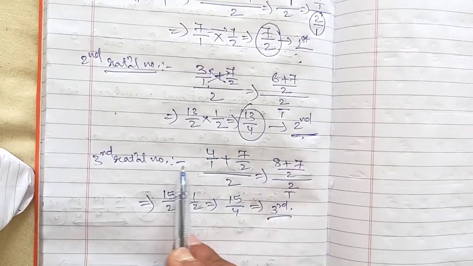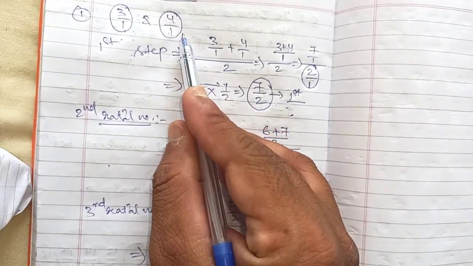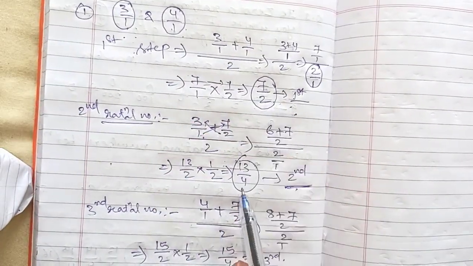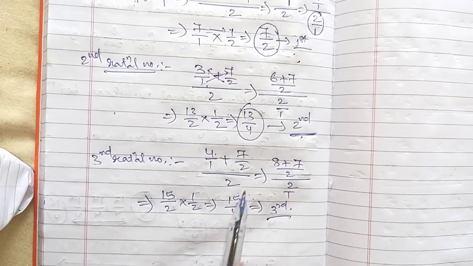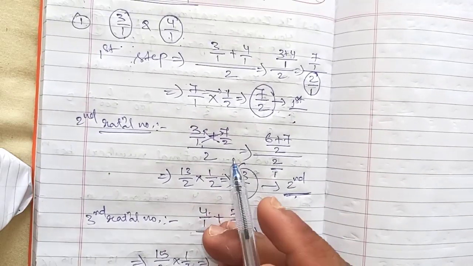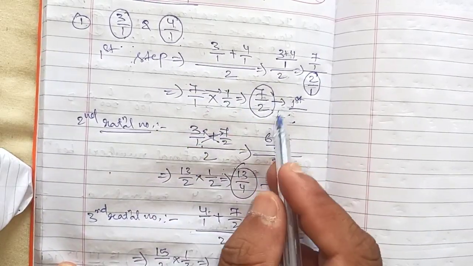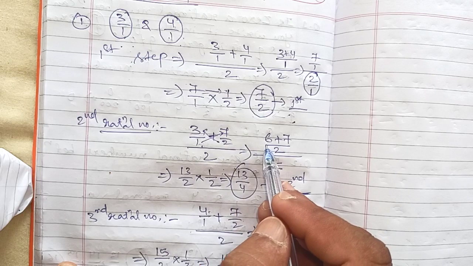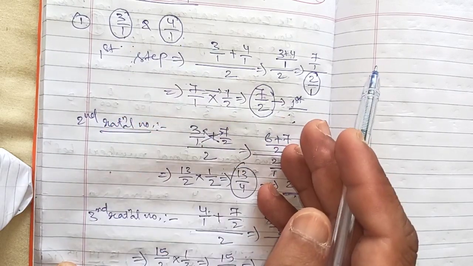Again, the third rational number: the second value from the question and the first rational number, we will add and divide by 2. So to find so many rational numbers, you just add whatever results you are getting and divide by 2. You add the question values and divide by 2, you will get a new rational number.